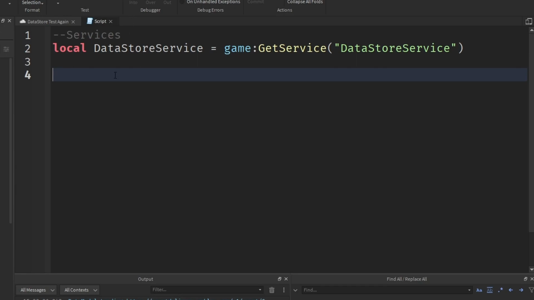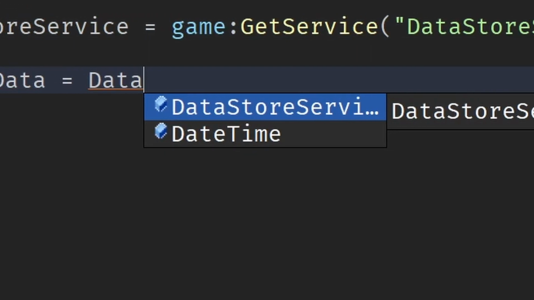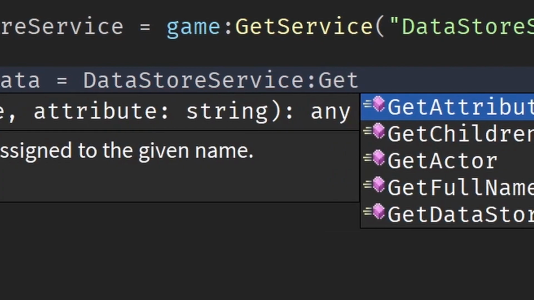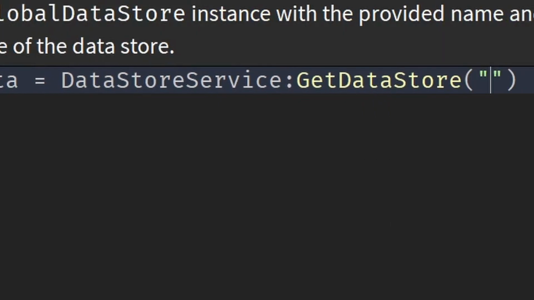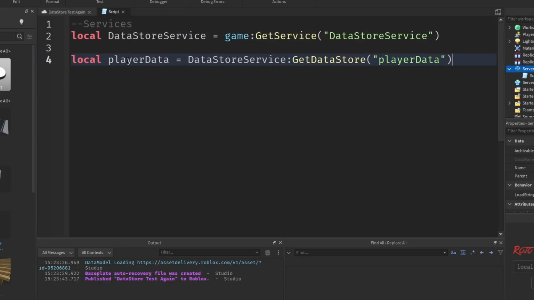So in this case, say local playerData equals DataStoreService. Normally, if you weren't using scoping, you would just define it like this: DataStoreService, then GetDataStore, and then you put in the name like this. So we'll say "PlayerData". So that's how you do it normally.